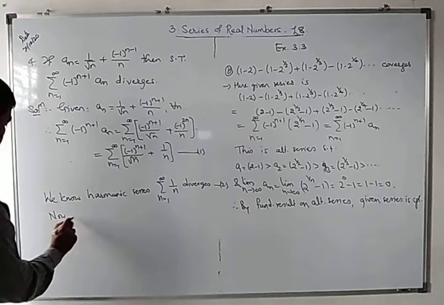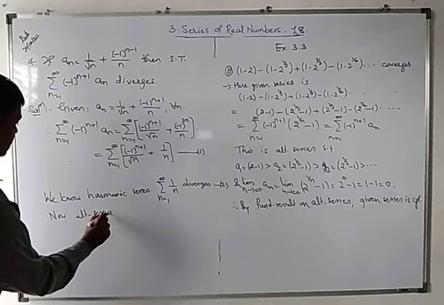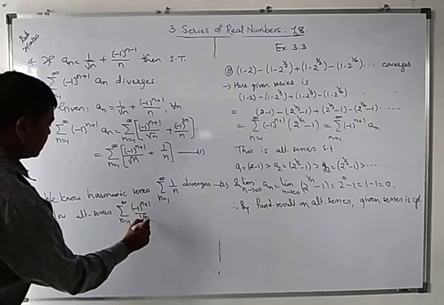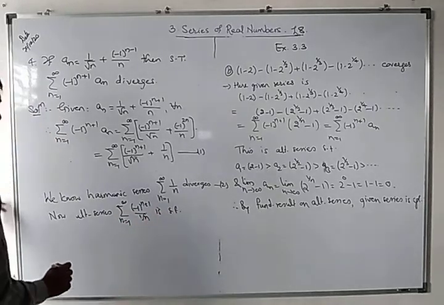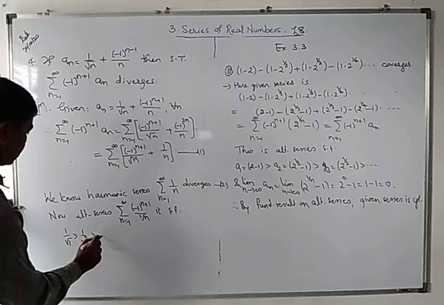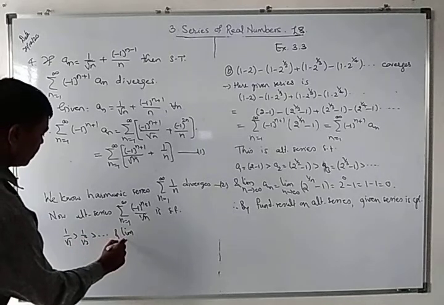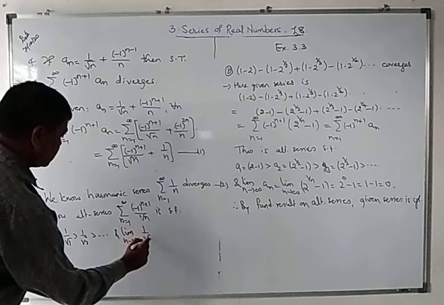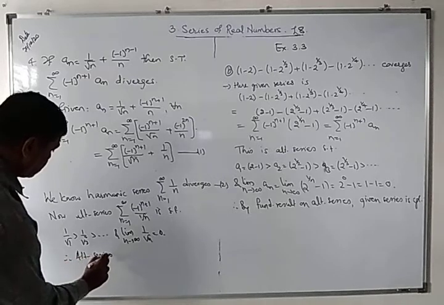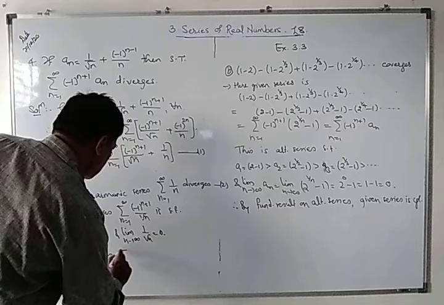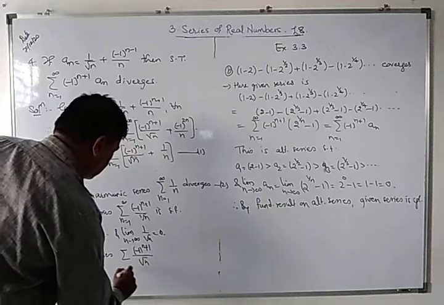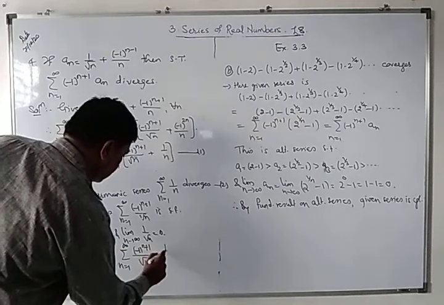Now the alternating series, the summation from n equal to 1 to infinity of minus 1 raised to n plus 1 upon root n, is such that 1 upon root 1 is greater than 1 upon root 2 and so on, and the limit as n tends to infinity of 1 upon root n is equal to 0, and therefore this alternating series converges.